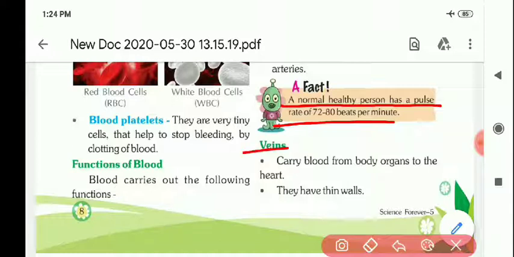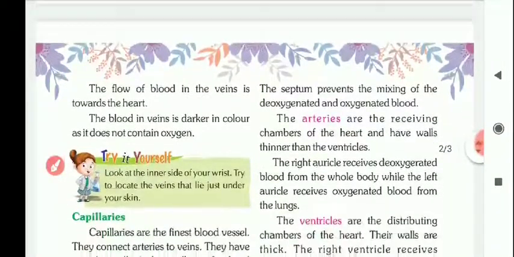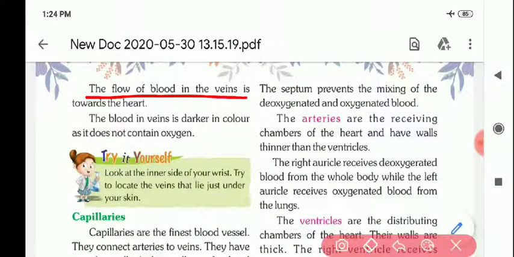Now veins carry blood from body organs to the heart. It means from all the body parts, veins collect the blood and carry it to the heart. They have thin walls. The walls of veins are thin. Now, the flow of blood in the veins is towards the heart.